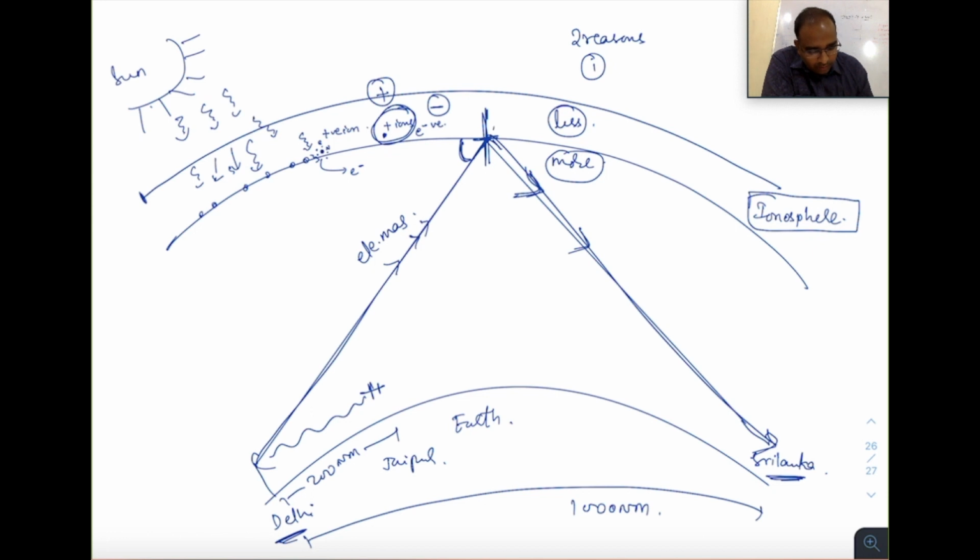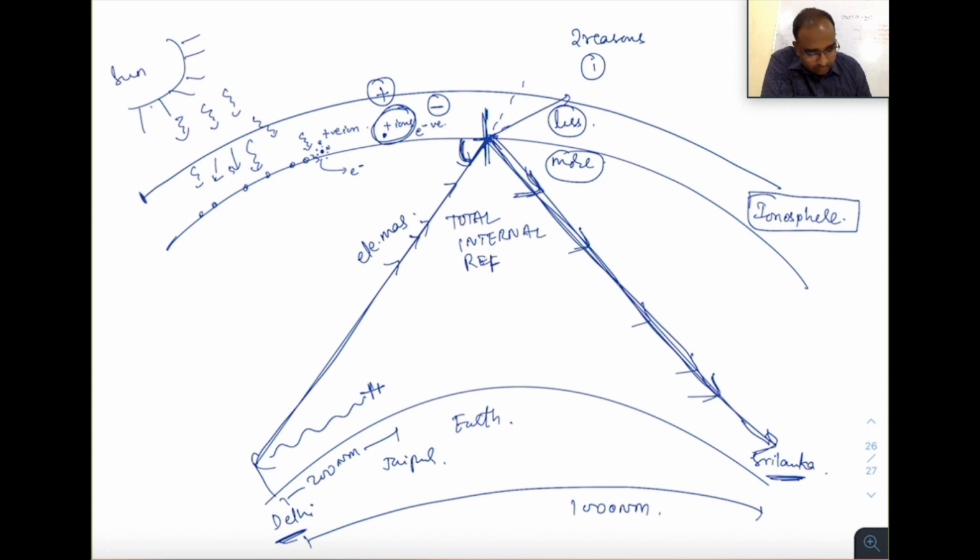Meaning, it will not travel in this path, it will travel in this path. And then once it reaches a critical angle, it undergoes total internal reflection. Meaning, it is totally reflected back. This phenomenon, which helps sky waves to come back at longer distances, is called total internal reflection.